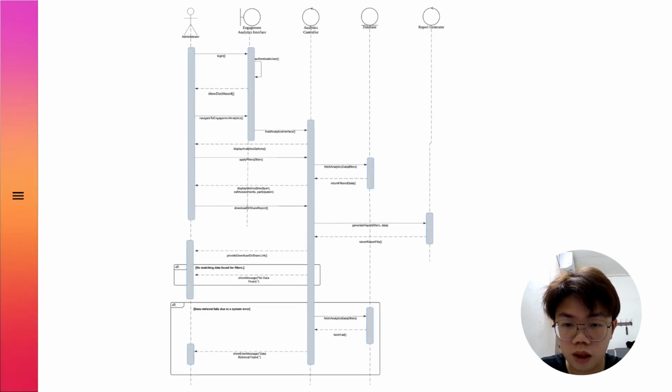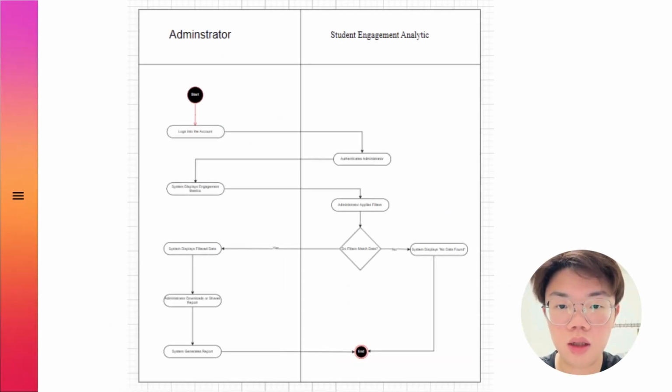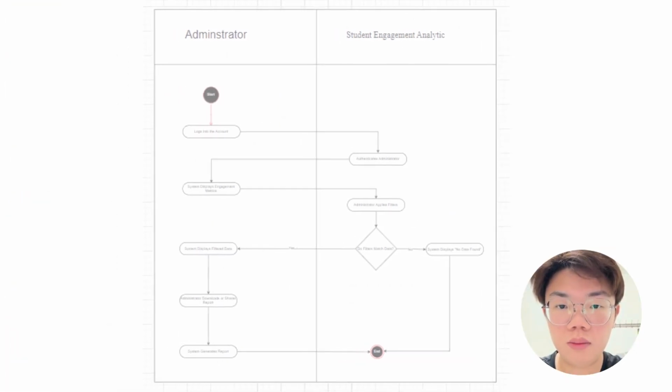The administrator navigates to the engagement analysis page and can apply filters, and our system will fetch the data and return the filtered data to the administrator. After that, the administrator can download or share the report. The administrator can filter the student data and download the report of the filtered data.